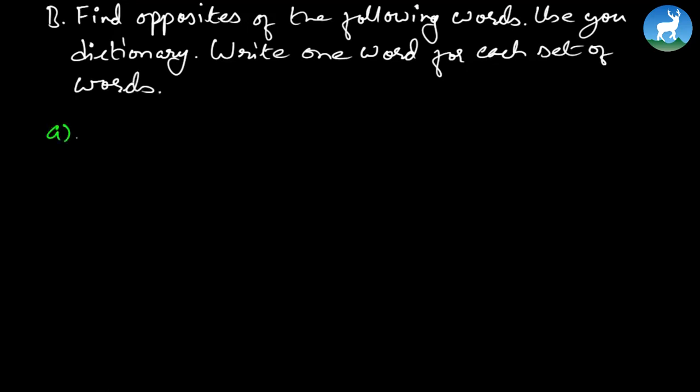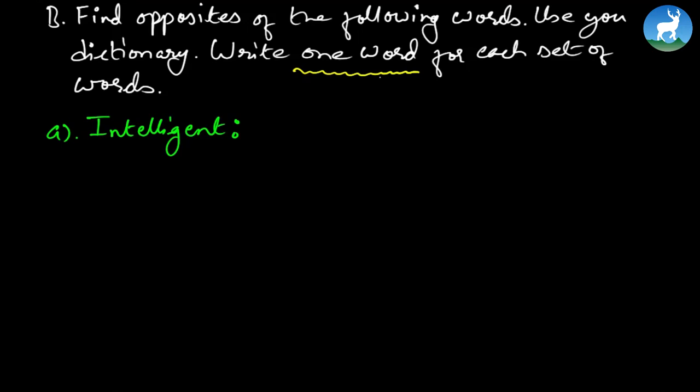So number A, the word given is intelligent. So what do you think is just the opposite of intelligent? Yes, you can look at the dictionary. You can take some time. Maybe, you know what, this video can be paused for some time and let the answers come from the students. And then let's check the answers. Because there could be multiple answers to this, by the way. There could be multiple because the question has asked for just one word. We're providing one word to each of these words.